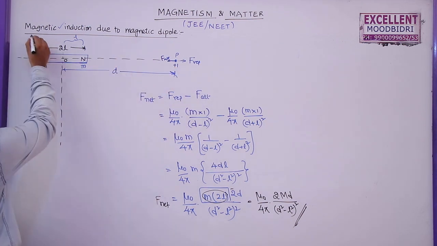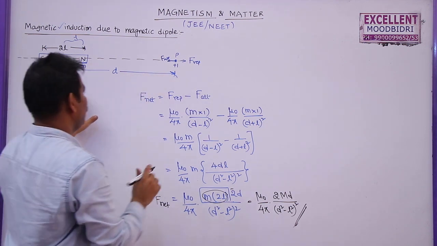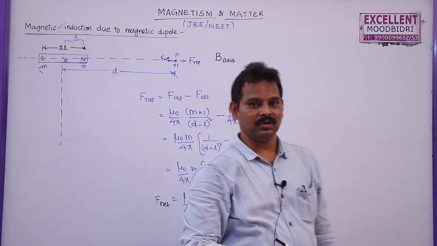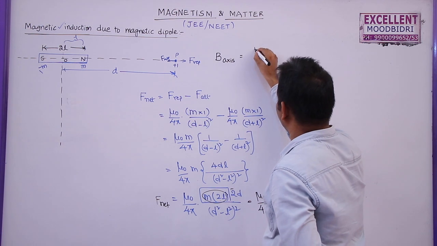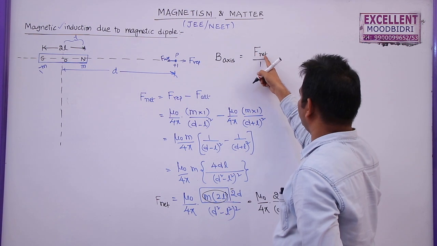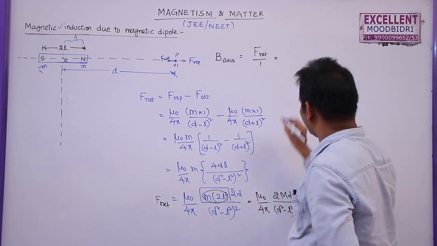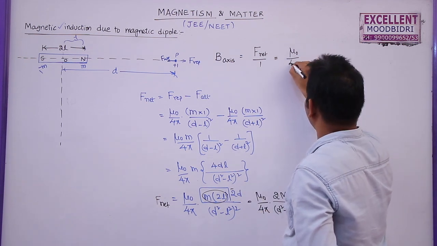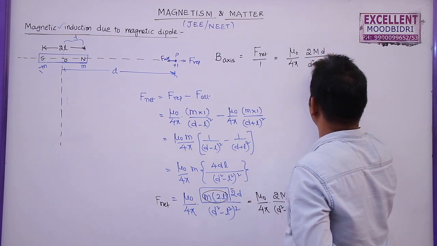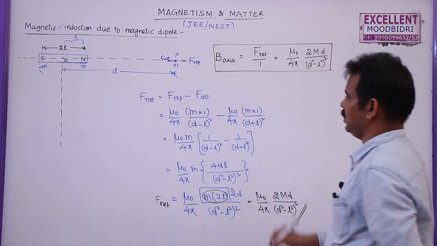But as we are finding magnetic field induction, the magnetic field induction on the axial line is given by, I am going to write here, magnetic field induction on the axis or axial line of a bar magnet is given by the force experienced by unit north pole. So I am writing force experienced by unit north pole, meaning pole strength of this one is 1. So F net is this one. So directly I am substituting this value: mu naught by 4 pi, 2M into distance D by D square minus L square whole square. This is the magnetic field on the axis of a bar magnet.